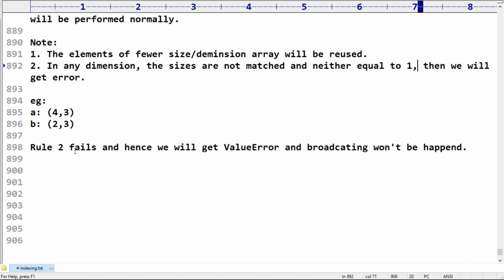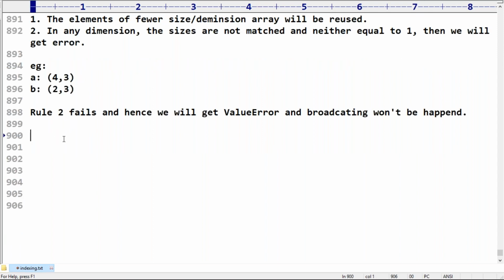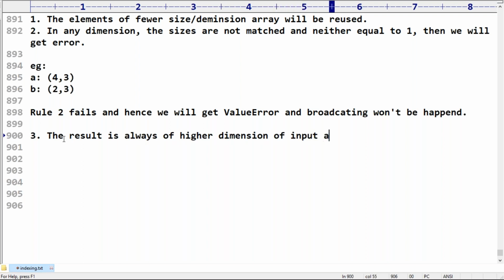Next, one more point here: the result is always of higher dimension than the input arrays.